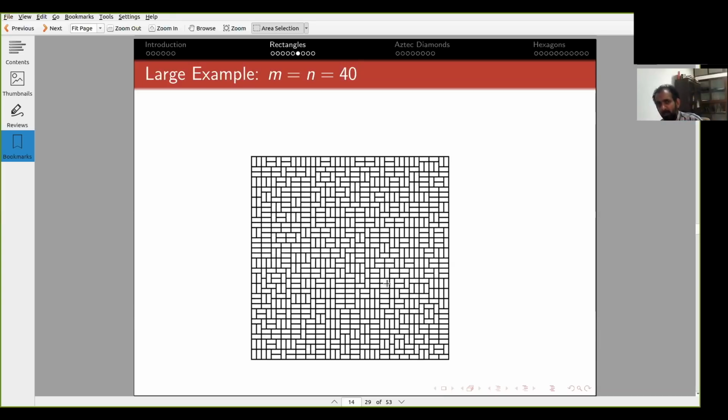Now, picking a random tiling is itself a hard problem, a subject of mathematics, which is a problem of sampling. It's a problem in statistics and probability, and this is itself hard, but there are well-known algorithms to do it.